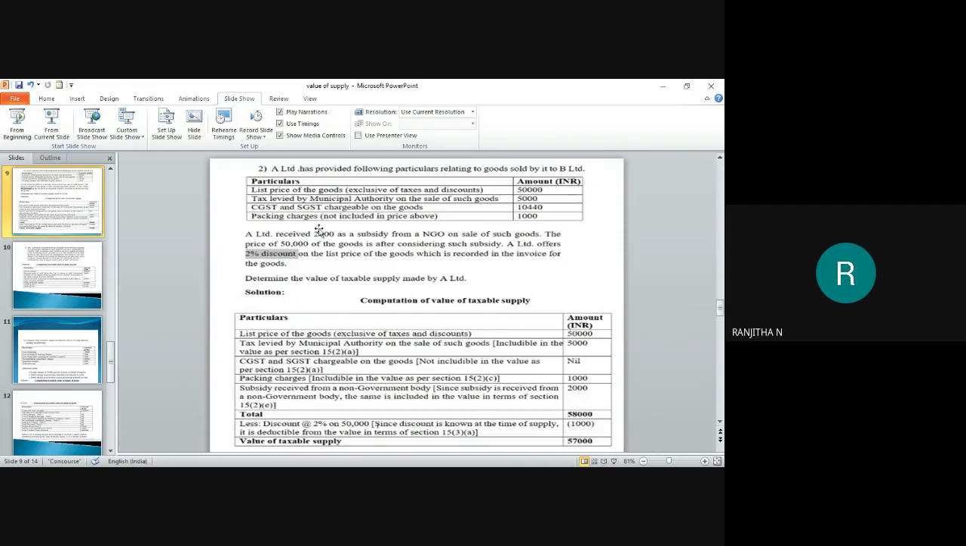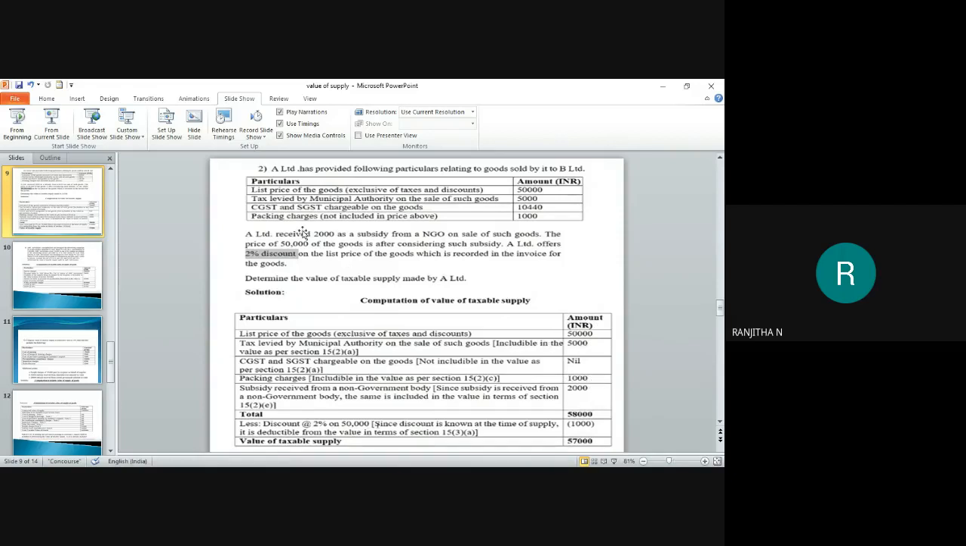Next, you can find the packing charges. Yes, packing charges are a part of my calculation. I have to include it. For that reason, I'm going to add 1,000 here. Transaction value: packing charges 1,000. Take it to the outer column.